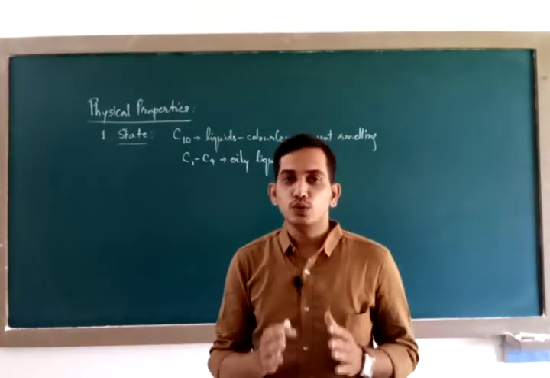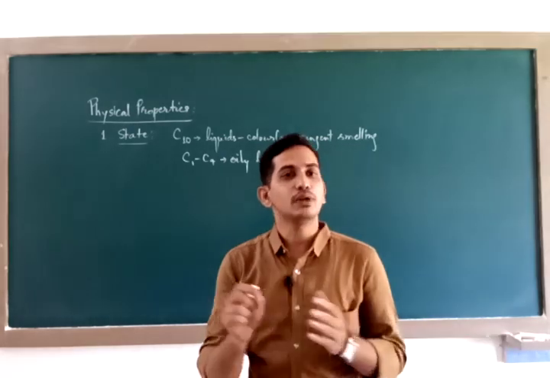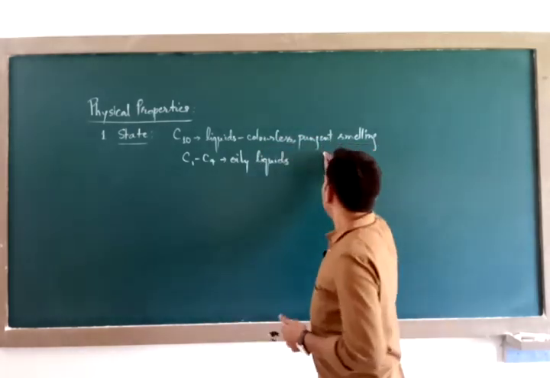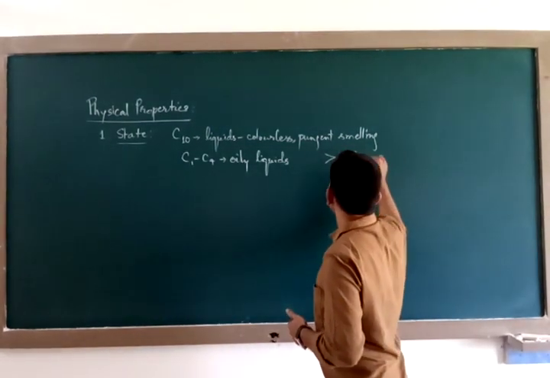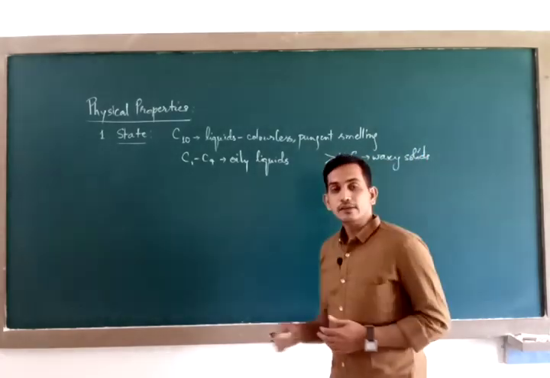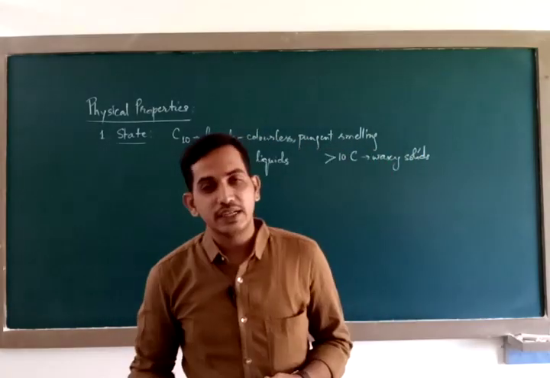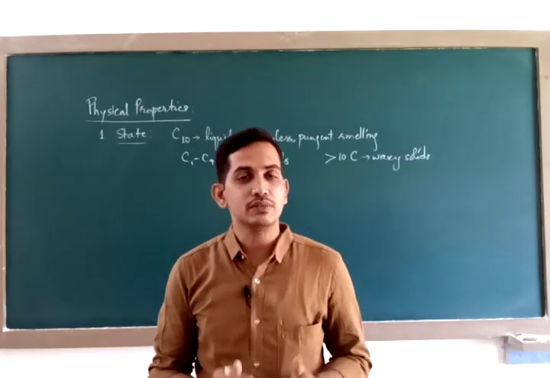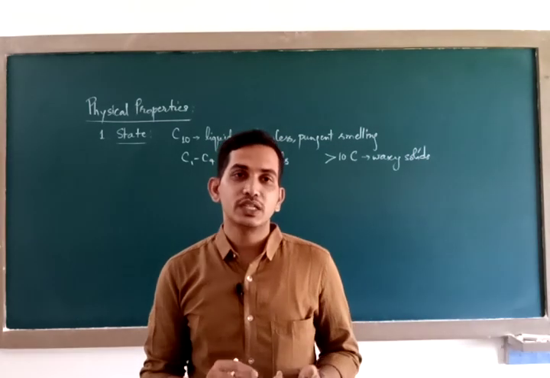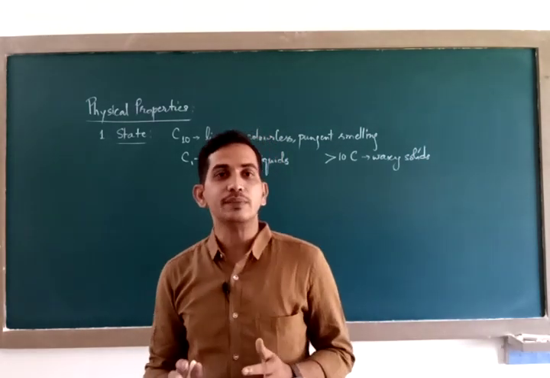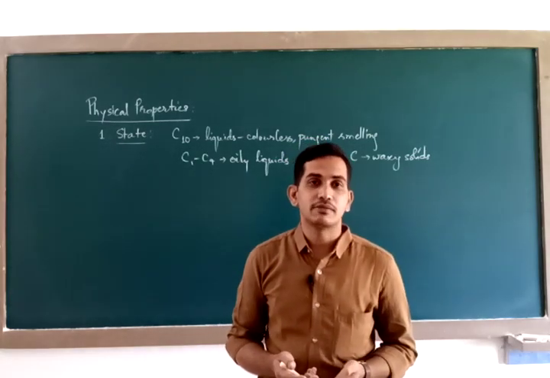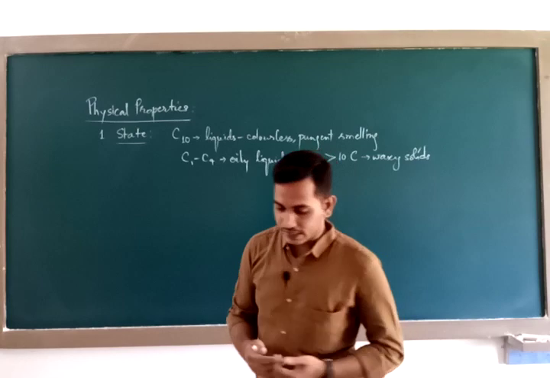Among them, those which contain 1 to 4 carbons are oily liquids, and those beyond 10 carbon atoms are waxy solids. So this is the first physical property.